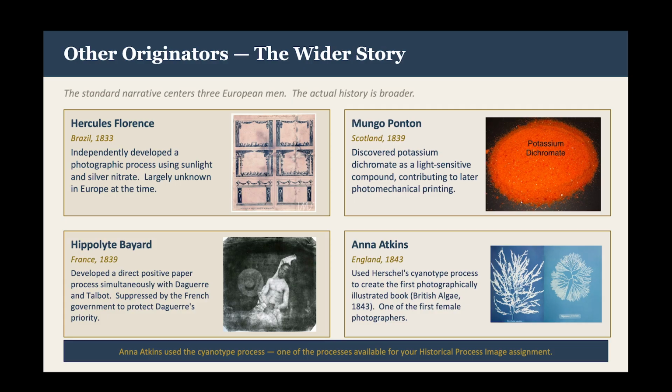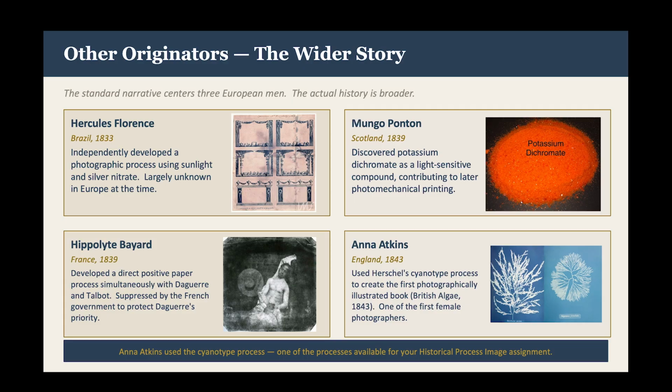So in our text, Hirsch covers several other figures in Chapter 1 who contributed to photography's prehistory. It is worth naming them briefly here because the standard narrative centers around three other photographers that we'll touch base on in just a few minutes, and these folks tend to be ignored and or erased. The first is Hercules Florence. It was Brazil, 1833, independently developed a photographic process using sunlight and silver nitrate, and this process was largely unknown in Europe at that time.